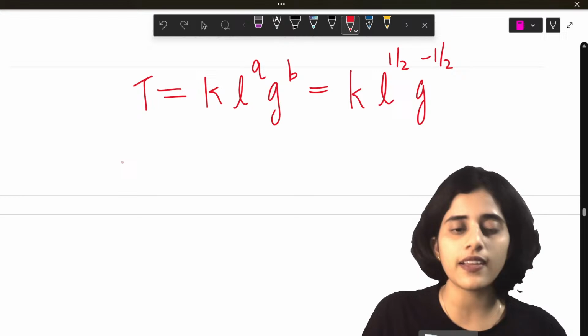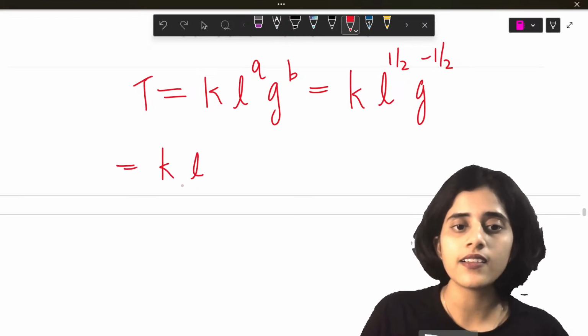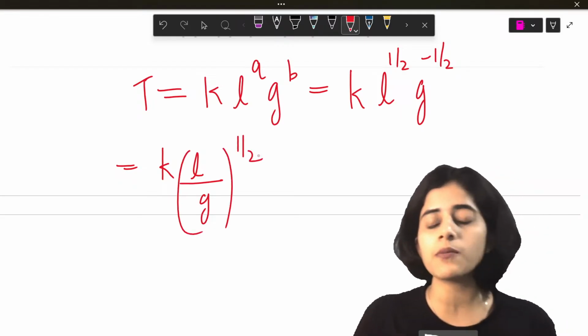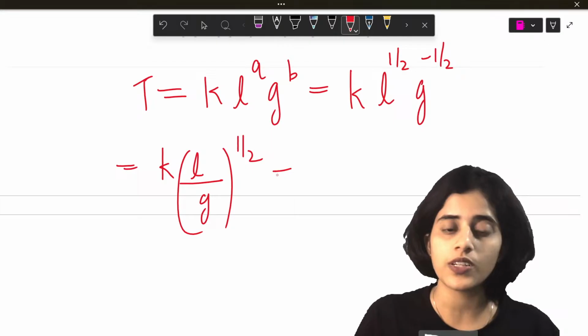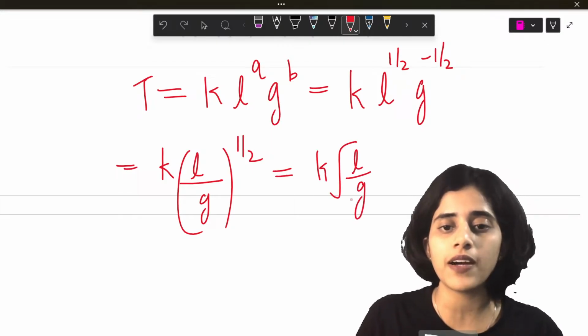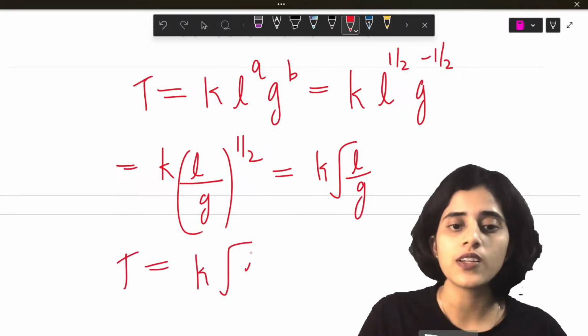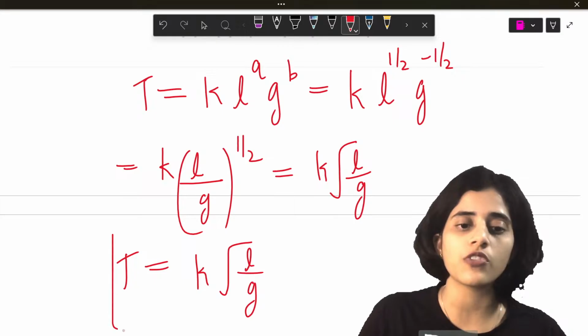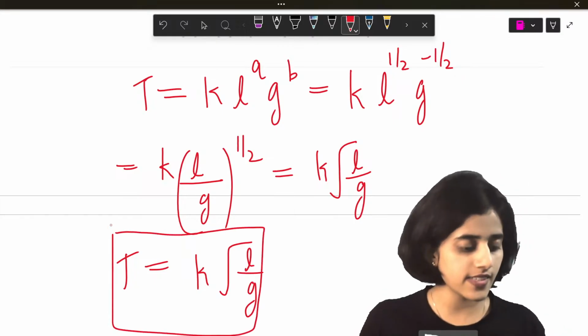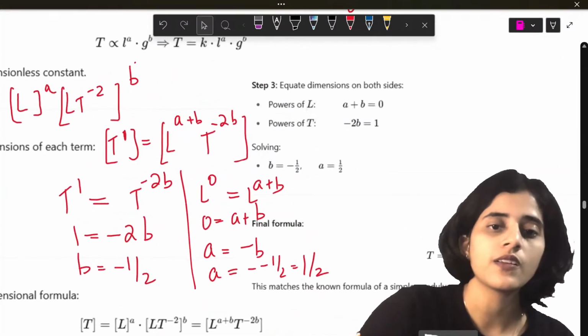Now I can write it as K, L by g, the whole raised to 1 by 2, because it's g raised to minus 1 by 2. Now this is K into square root of L by g. So my formula is T is equal to K into square root of L by g. This is the formula for time period of a pendulum. Okay?